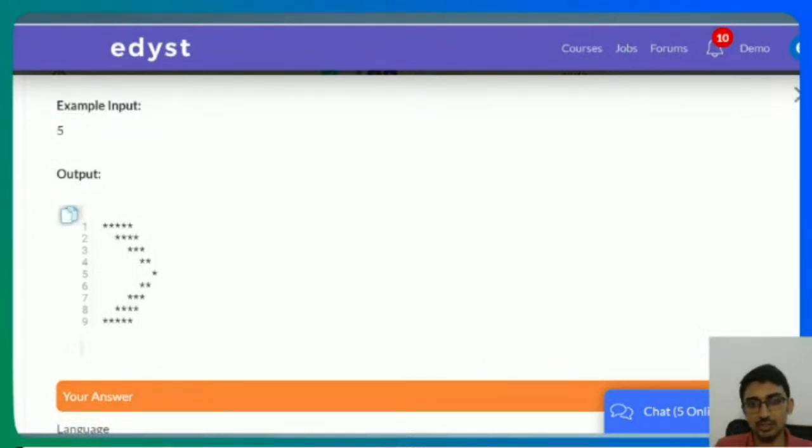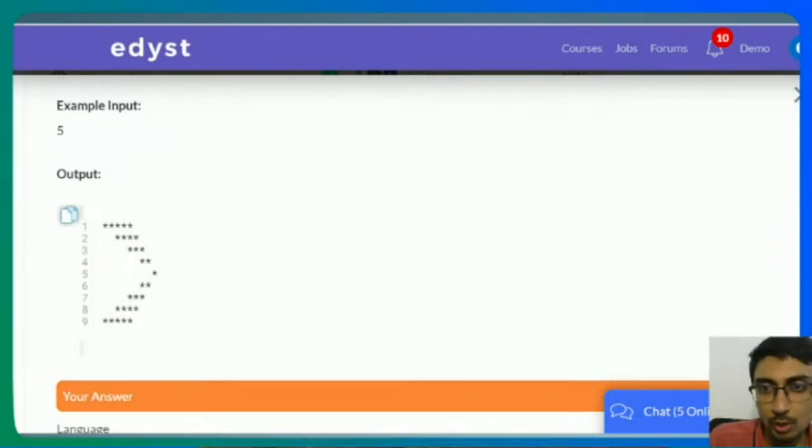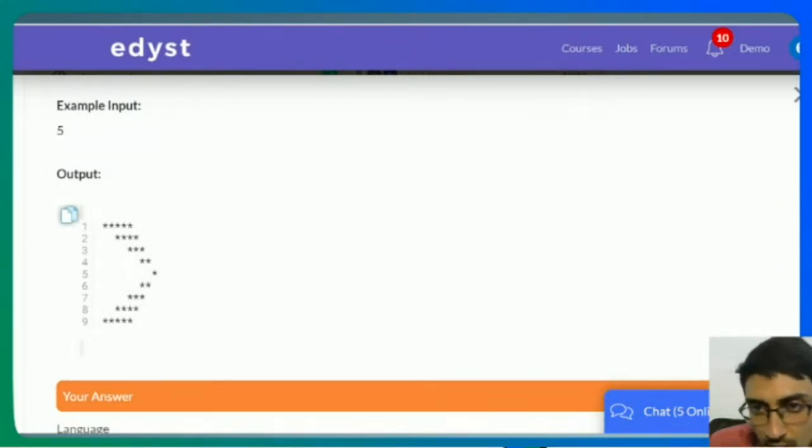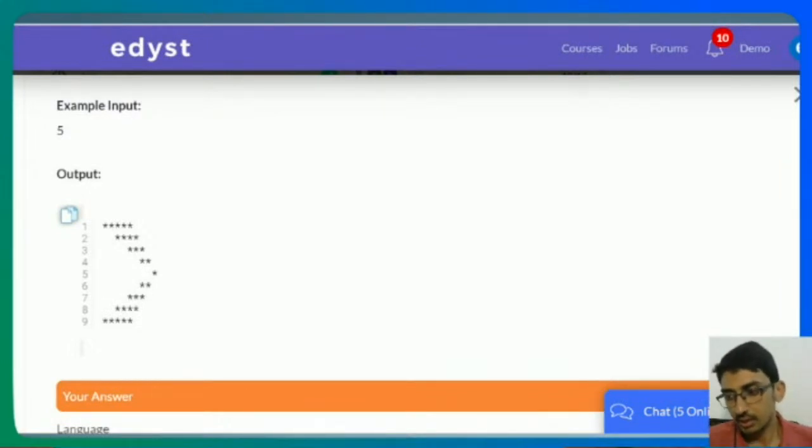Always the first thing can, yeah, somebody is saying, can I get the recordings kindly? The recordings are already uploaded. All the recordings are on the Edyst platform itself. You simply need to go to all past classes and click view recording. That's all you need to do, right? So you'll be able to get it there. Just go to all past classes and click view recording. You'll get it. But anyway, coming back.